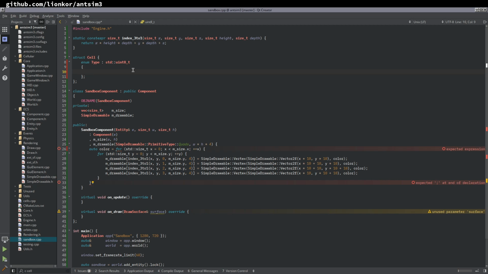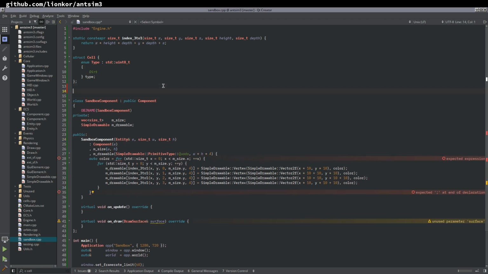Let's start with something simple like dirt. That's going to be the type. Then depending on the type, we'll have a lookup table that gives us the corresponding color, right? So we'll have a static inline